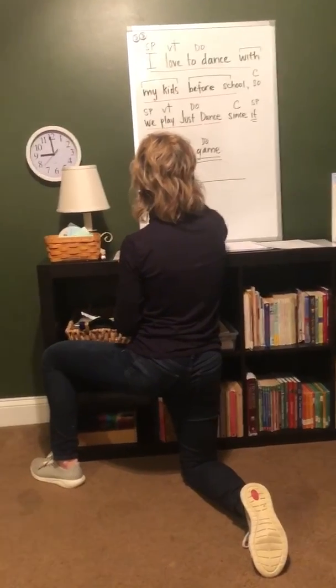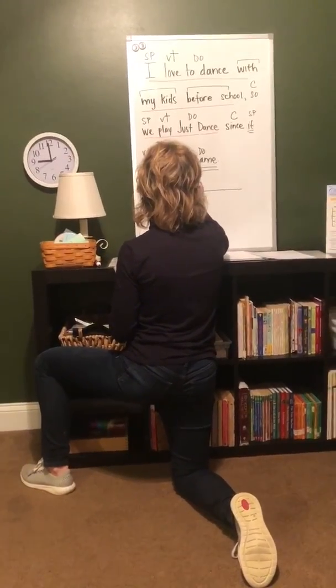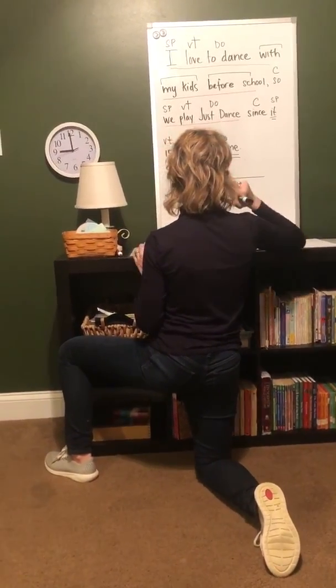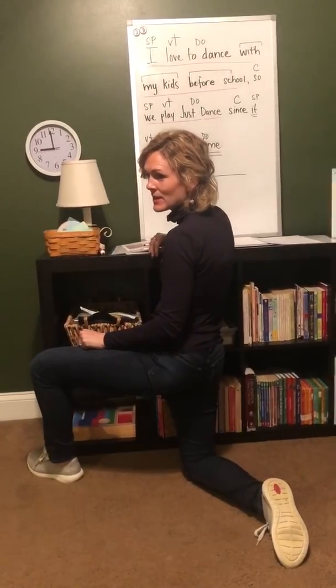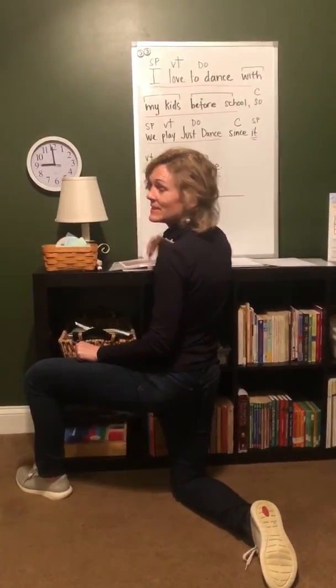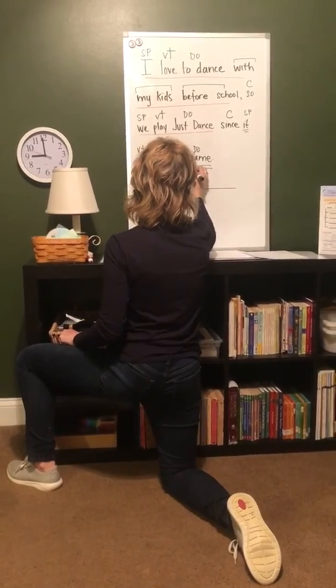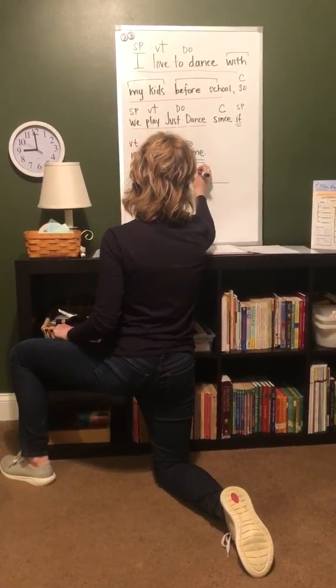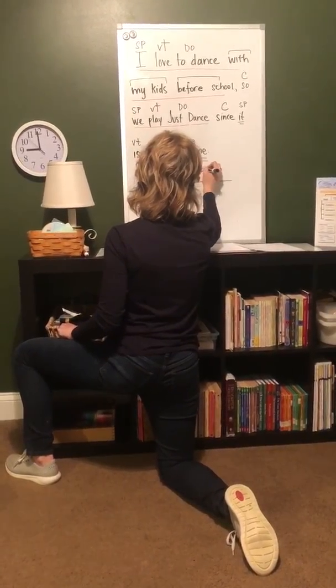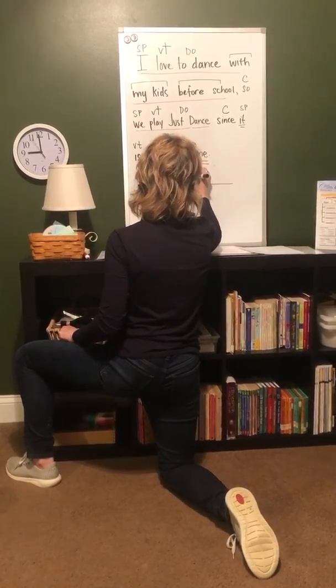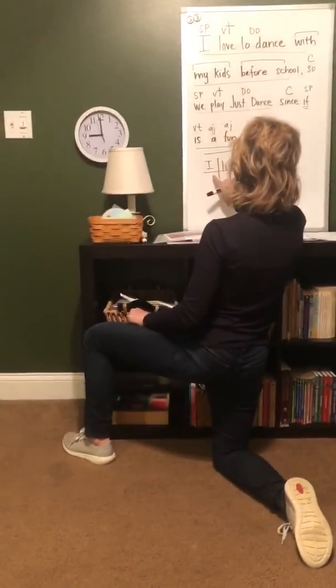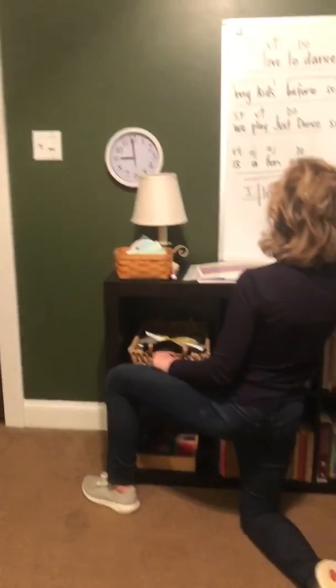I love, and then to dance. How did we diagram our infinitive? On stilts. That's kind of fun. To dance. Okay? I love to dance. To dance is our infinitive.